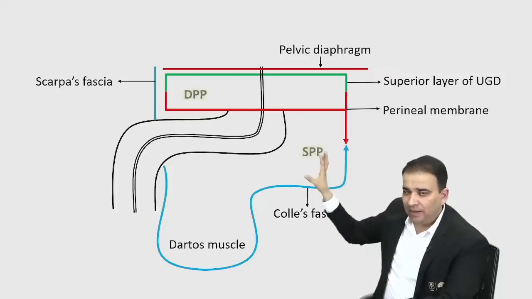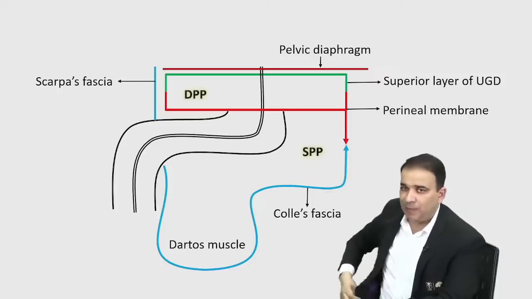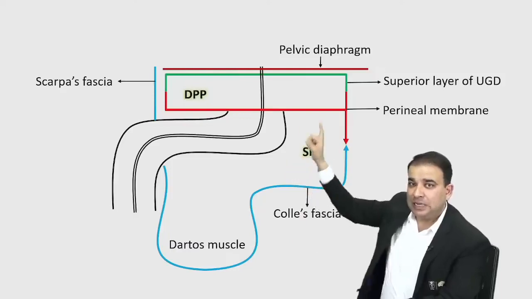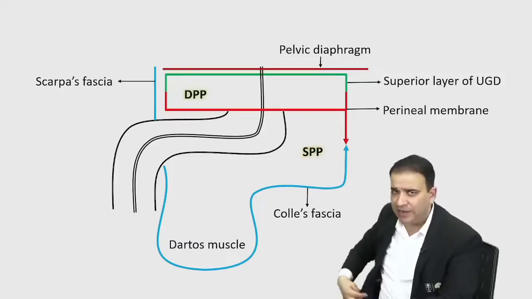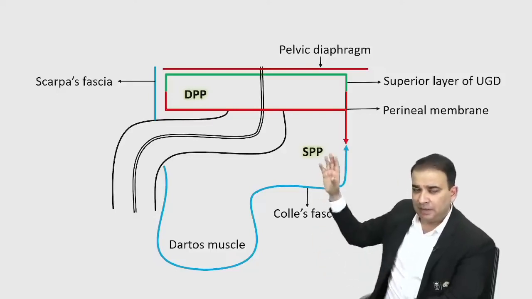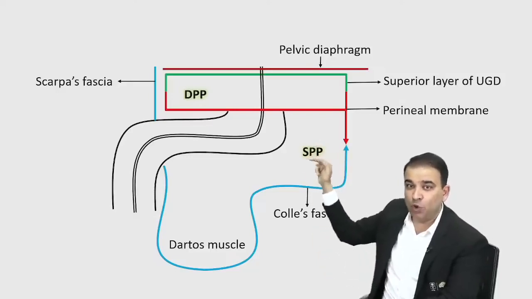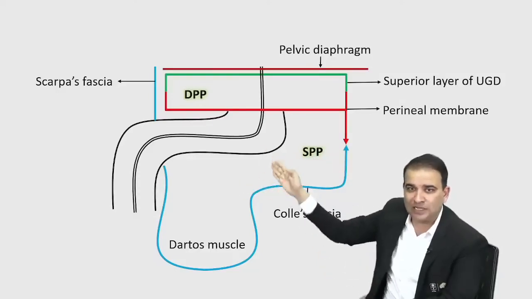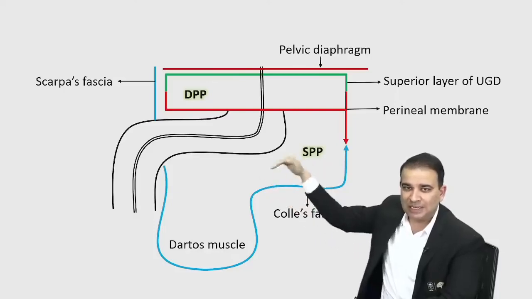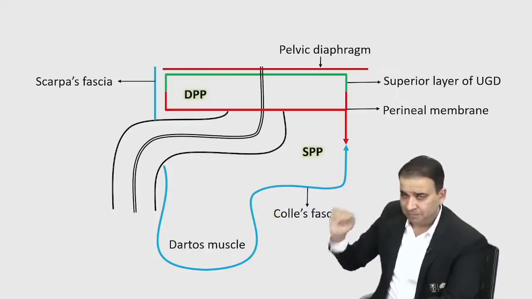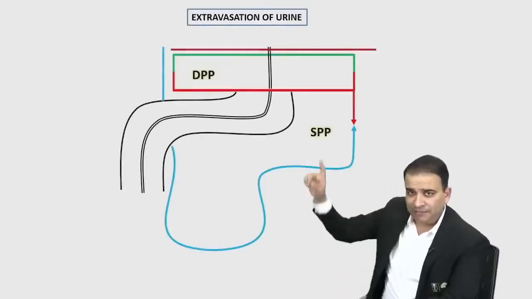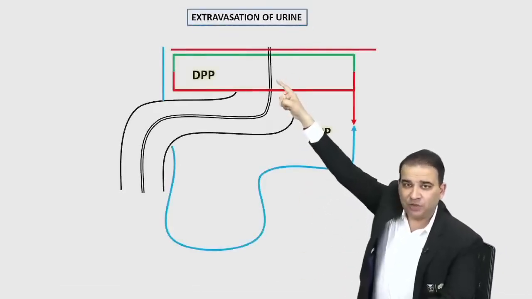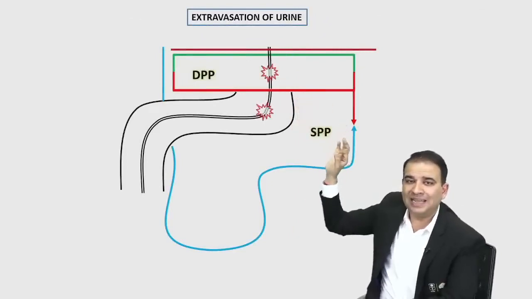The drawback of the superficial perineal pouch is that the deep perineal pouch is closed. All the boundaries are there for the deep perineal pouch, though there are some varied concepts in the deep pouch here. But the superficial perineal pouch is the one which is open in front. There is no anterior wall. Look, there is no anterior wall of the superficial perineal pouch. So it is open in front here. And that's where the question comes from: extravasation of urine. Now, if the injury is to this urethra, the membranous urethra, the urine will spill in what pouch? In the deep perineal pouch.